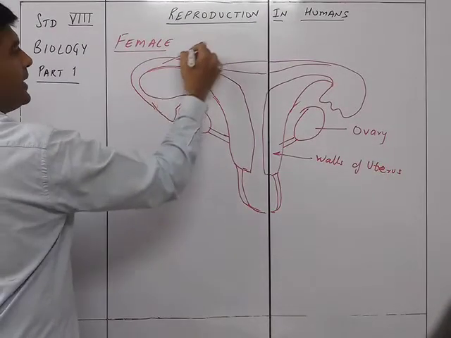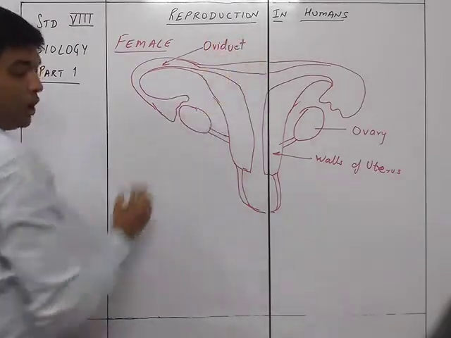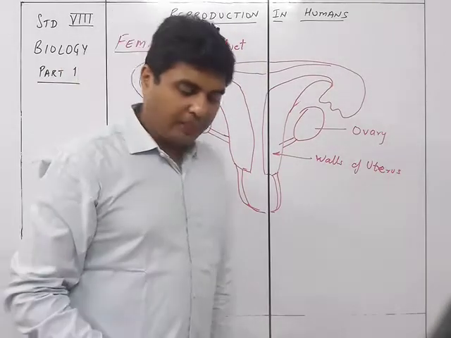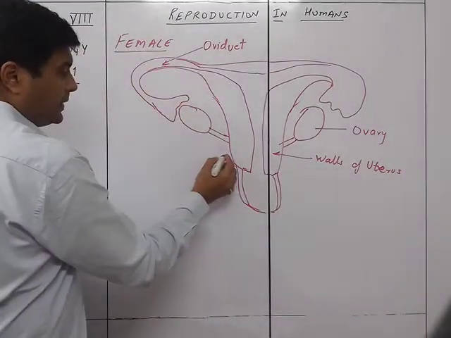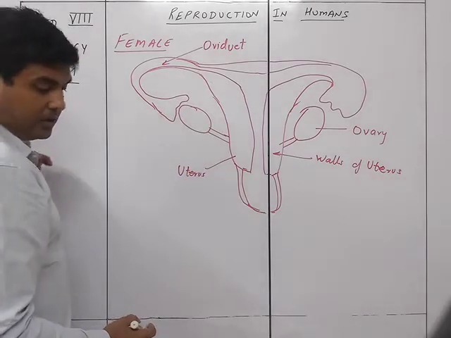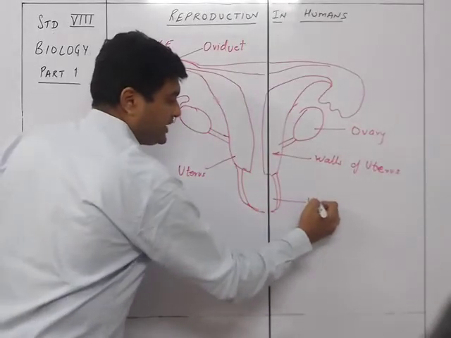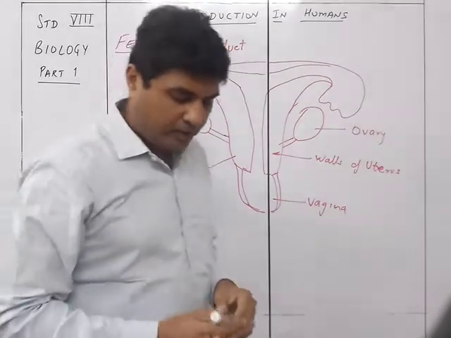This part over here is the oviduct, also called the fallopian tube. This particular part is the uterus, and over here is the vagina, which is the outermost area of the female body.